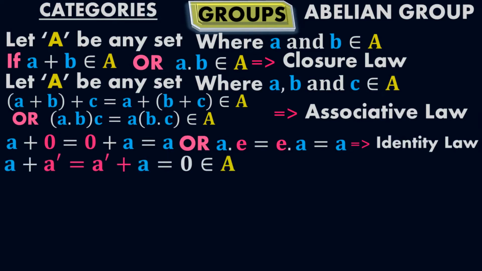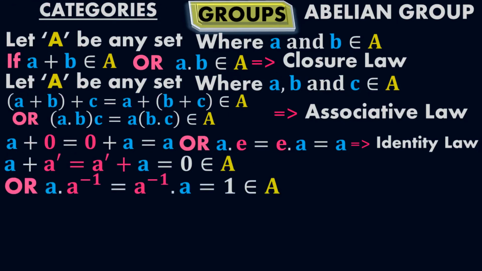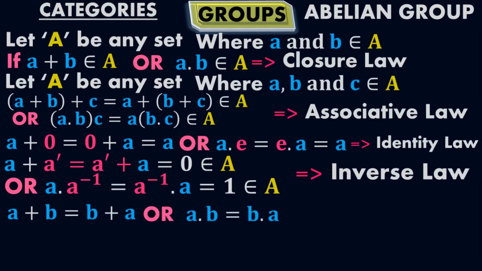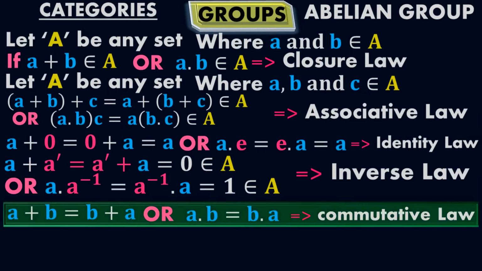Similarly, a plus a prime equals a prime plus a equals 0, which belongs to set A, or a into a to the negative 1 equals a to the negative 1 into a equals 1, which belongs to set A. It is according to the inverse law. Set A satisfies the inverse law. a plus b equals b plus a, or a into b equals b into a, which is according to the commutative law. Set A satisfies the commutative law. The only difference that we have for the Abelian group is this commutative law. We have commutative law extra for the Abelian group. For the simple group, we don't have commutative law.